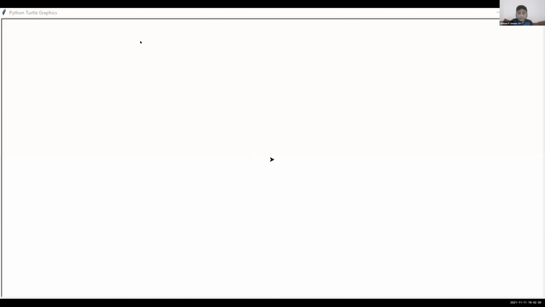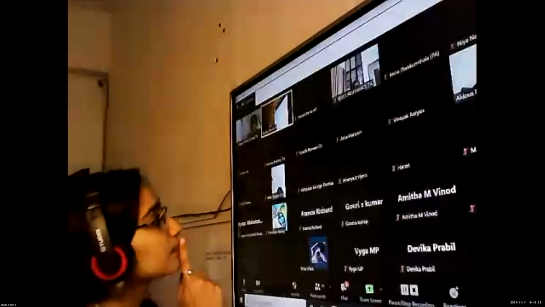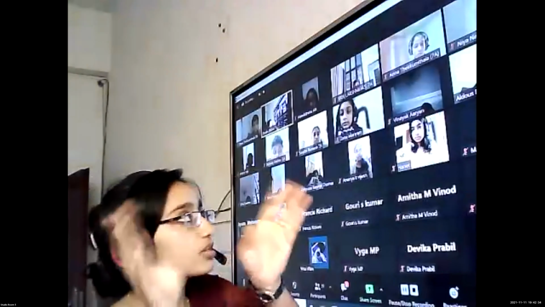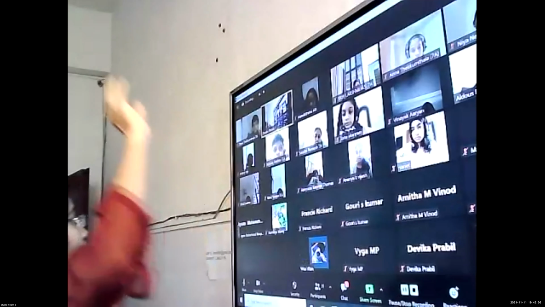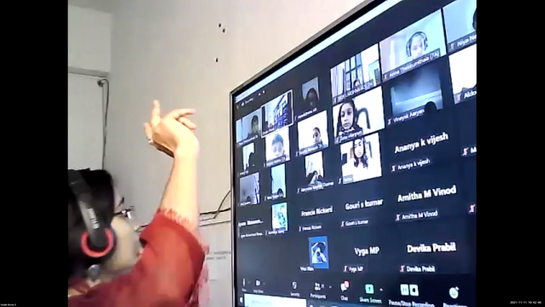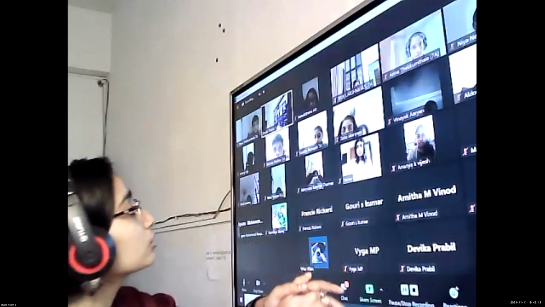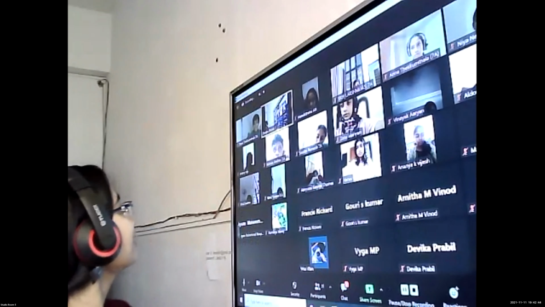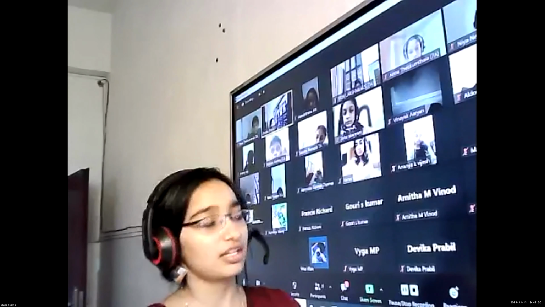Now next, who is the one who is going to share the screen? Try to share both screens together. Okay, now who is going to share the screen? Raise your hand. I'll guide you. Those who are having computer. Ma'am, I can. Yes, share the screen. Okay, Ashwin, yeah. Share the screen.